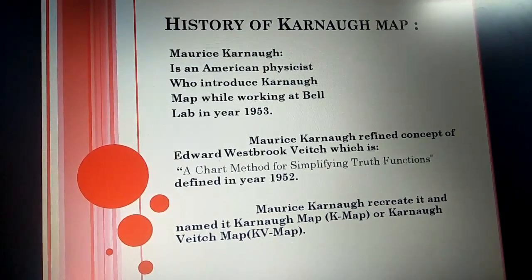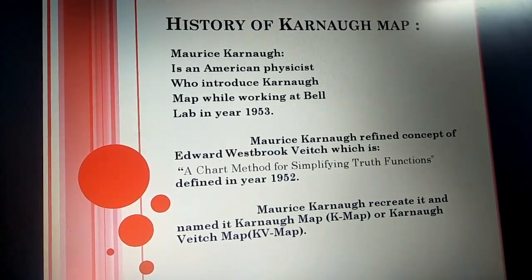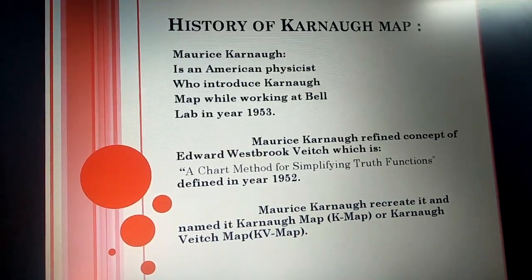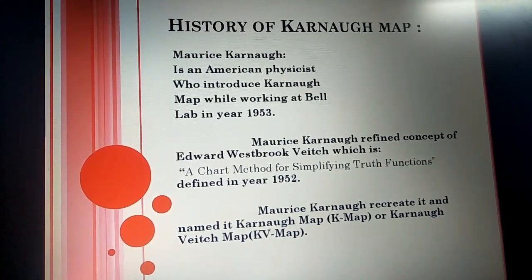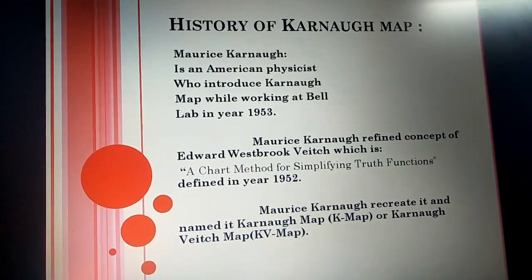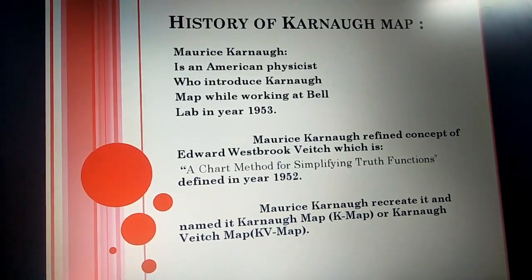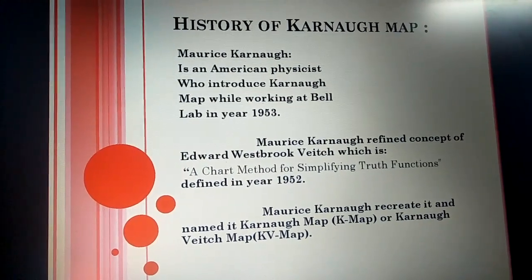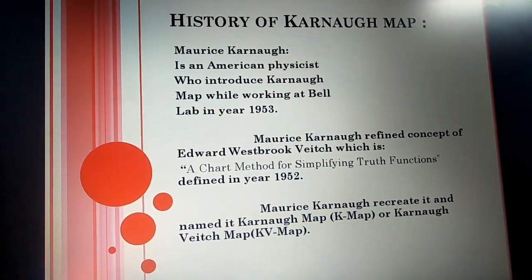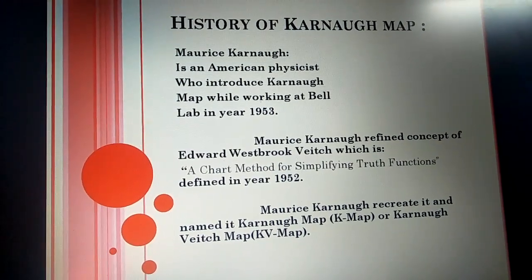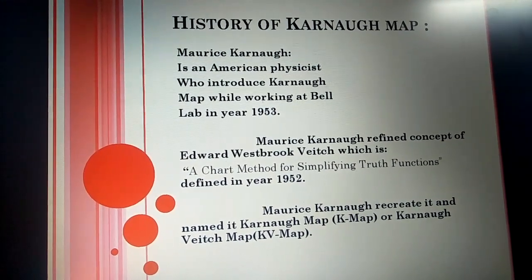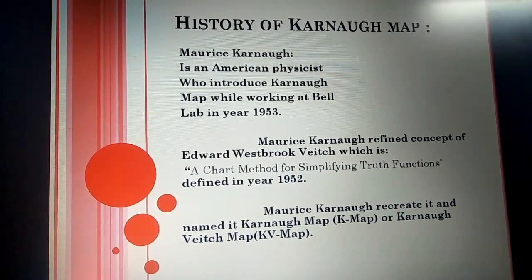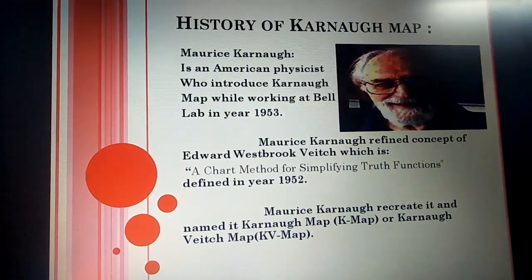But the actual concept is from Edward Veitch, who found the simplest form of solving a truth table by creating a chart in 1952. After seeing that paper, Maurice Karnaugh refined it and produced the K-map. That's why Maurice Karnaugh's name is present with K-map. Or we can say it is Karnaugh-Veitch map. I have one picture of Maurice Karnaugh.